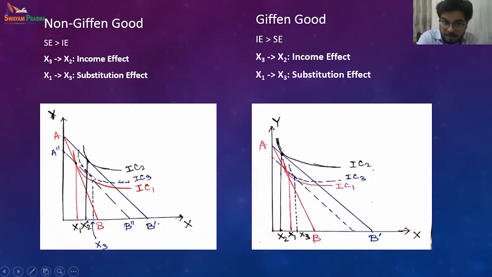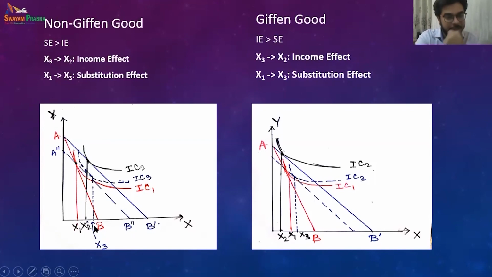So due to the parallel shift of the budget line, the real income adjustment, this is the substitution effect, right? We are trying to consume the same commodity bundle that we were consuming initially before the price fall. So this is the substitution effect. The substitution effect is x1 to x3. The income effect is x2 to x3. The price effect is x1 to x2.